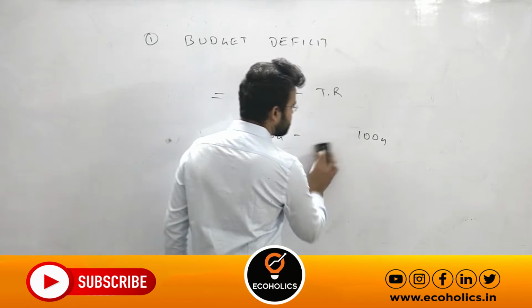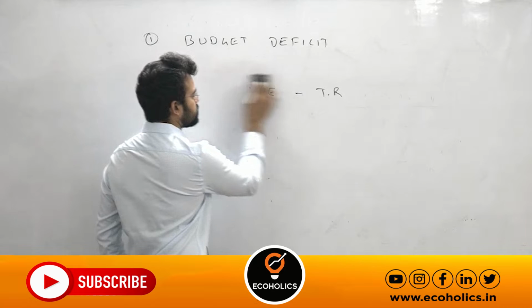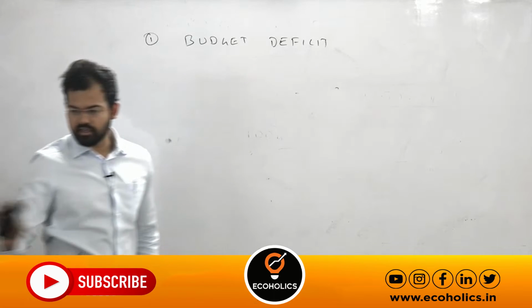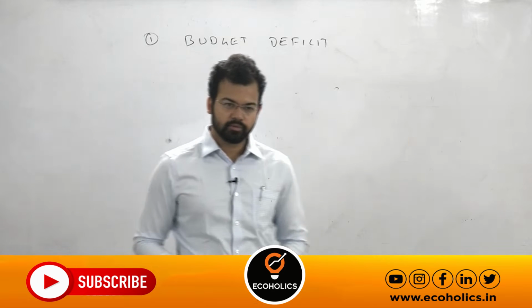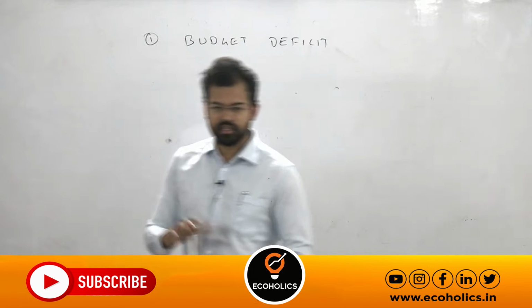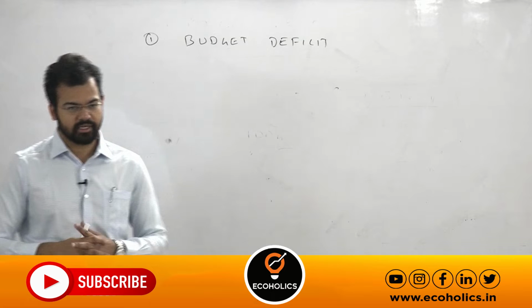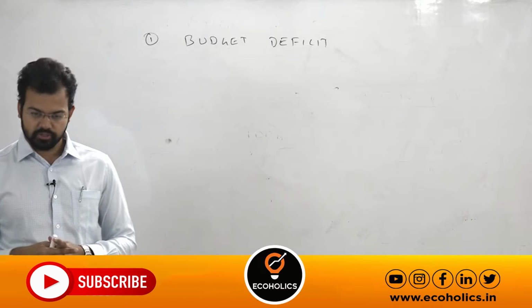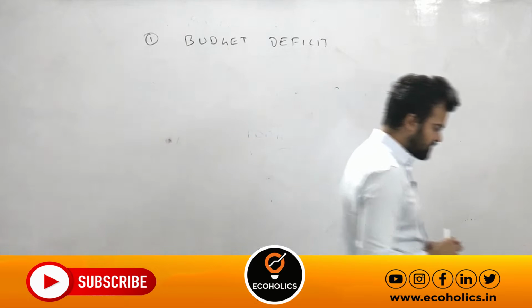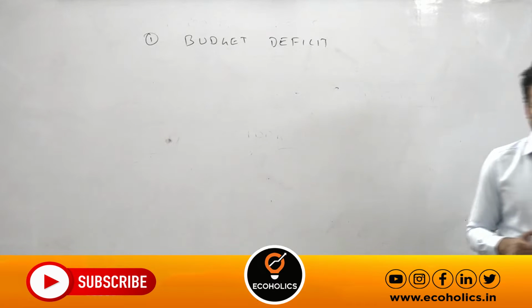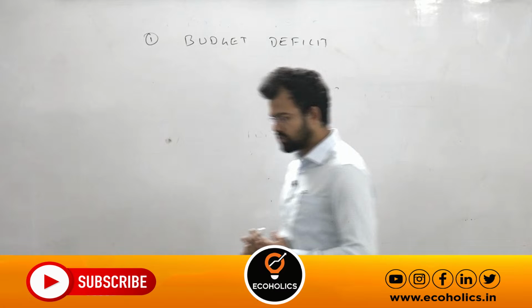Understand? So in India, there is no budget deficit. Whenever there is a shortfall in revenue, the government borrows money to bridge the gap between revenue and expenditure. Clear, okay? So you write: budget deficit is equal to total expenditure minus total receipts.